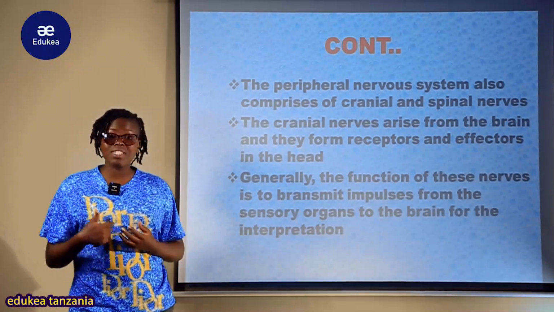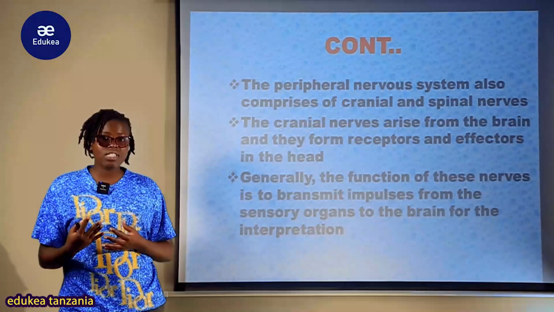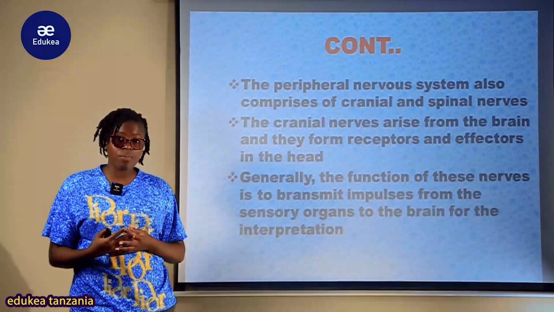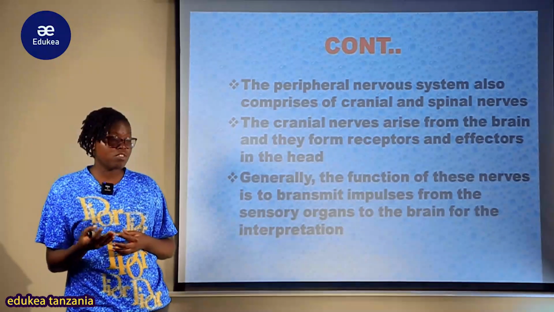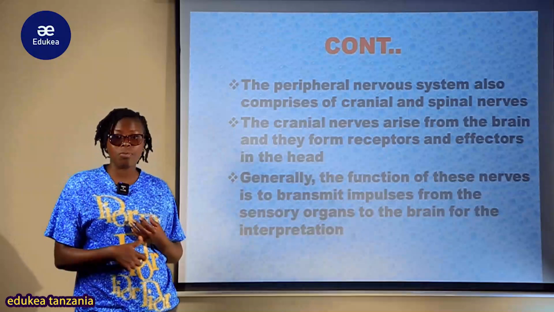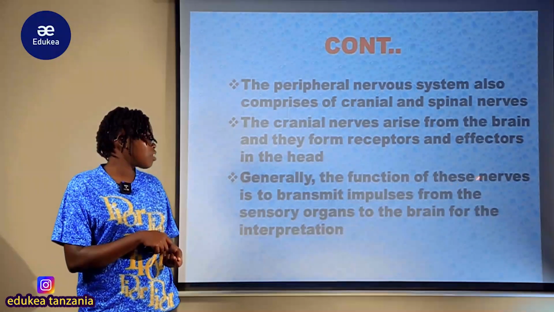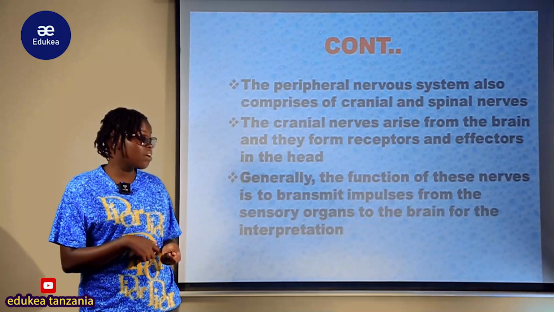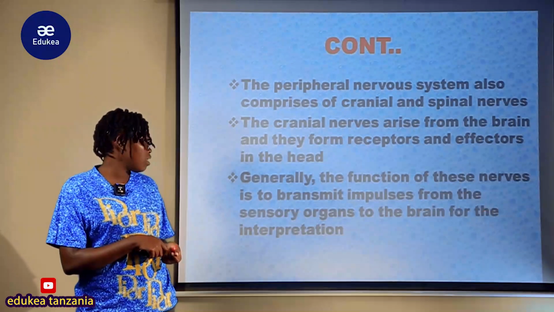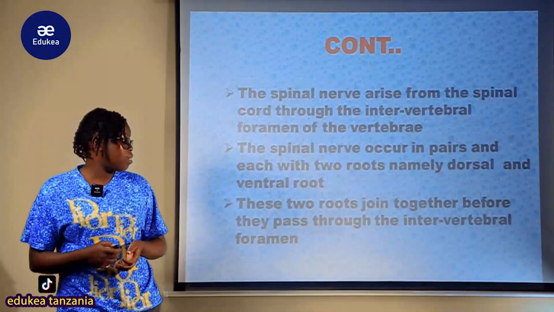Receptors ni zile ambazo zinapeleka information kwenye brain kwa ajili ya interpretation, lakini effectors ni zile ambazo zina carry those interpreted information from the central nervous system to the effector organ au motor. Tunaweza kusema ni sensory pamoja na motor neurons. So generally the function of these nerves is to transmit impulses from the sensory organ ambayo hapo ni receptors to the brain for the interpretation, na kutoka kwenye brain kwenda katika effector organ by these effectors.